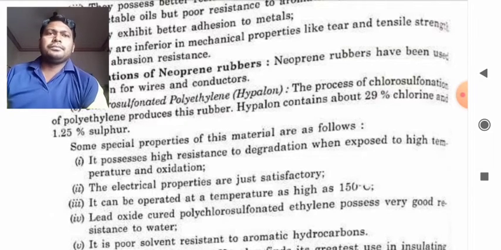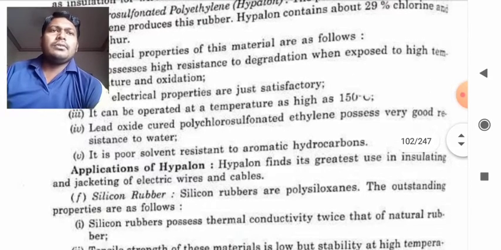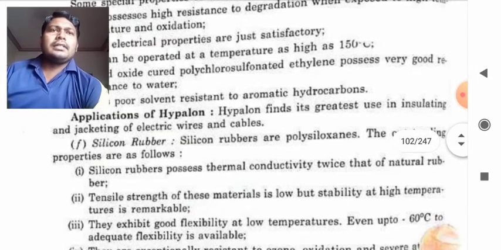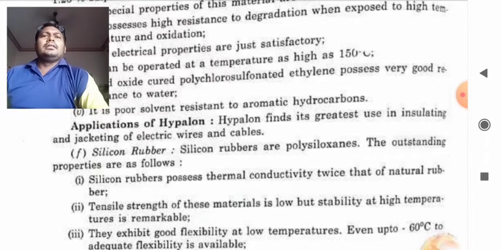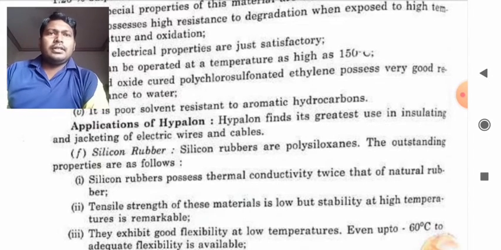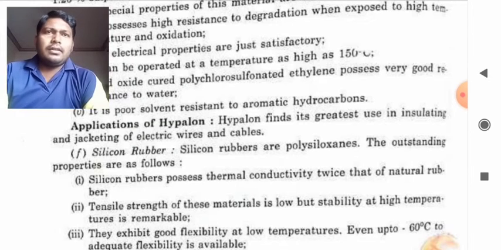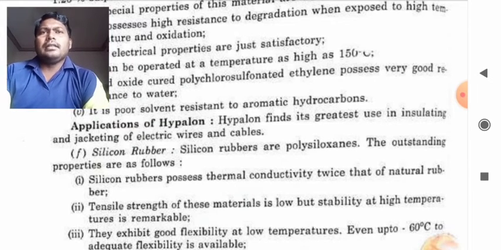Now it is a poor solvent, resistant to aromatic hydrocarbons. Its applications are, they are used as insulating material and jacketing of electric wires and cables. Jacketing means the outer covering of an electrical material or the cables.